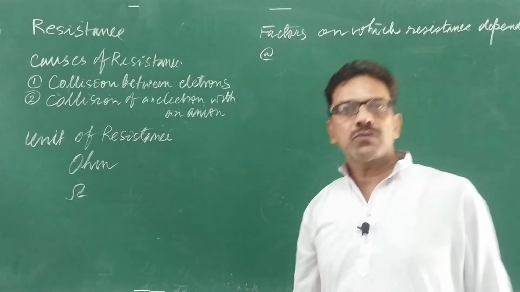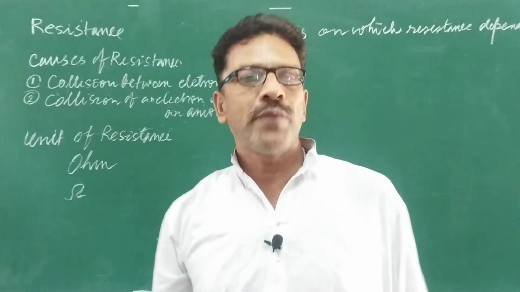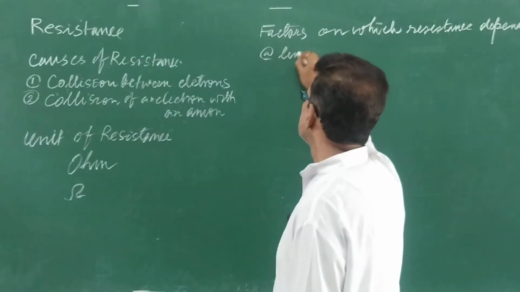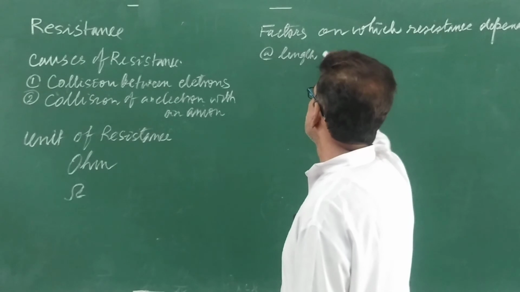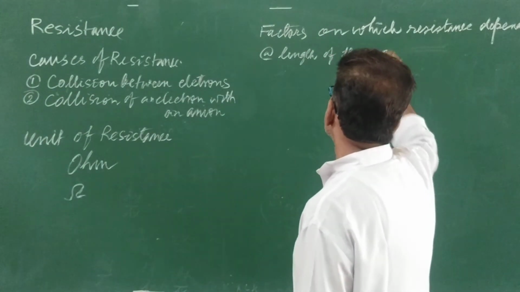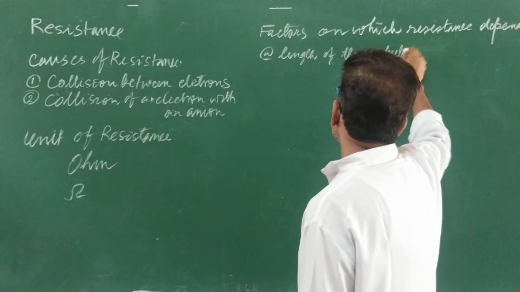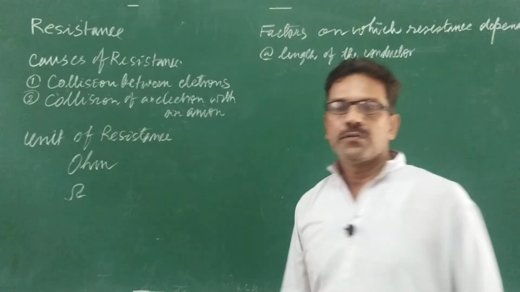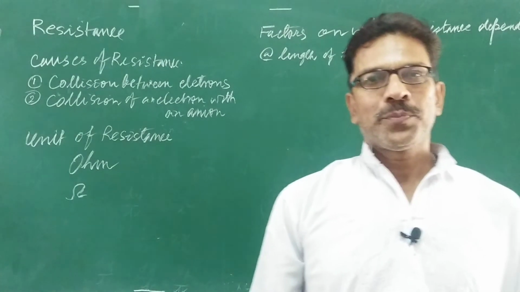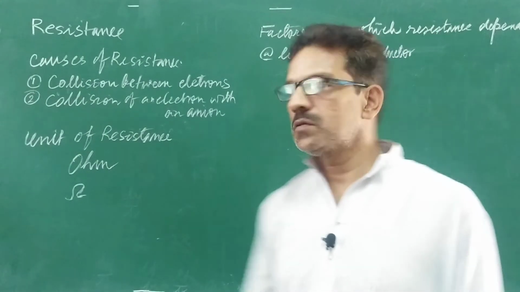The first factor on which the resistance of a conductor depends is the length of the conductor. How does the length of the conductor affect resistance?